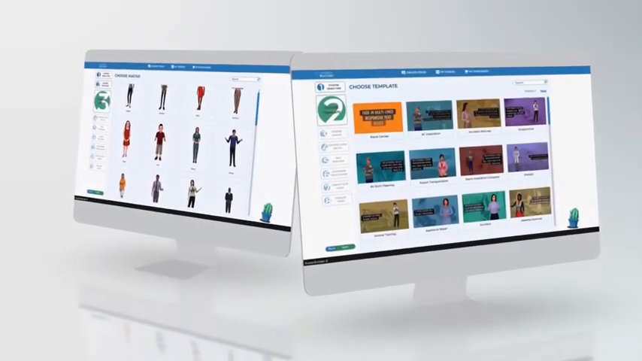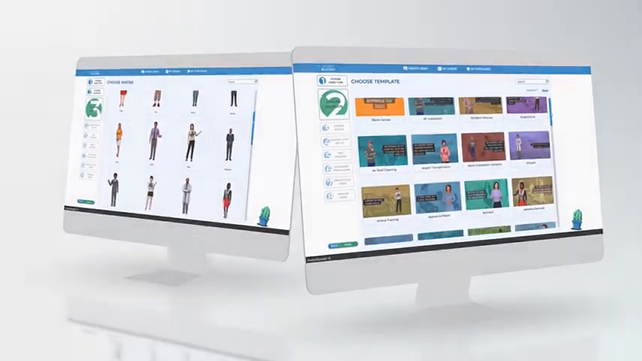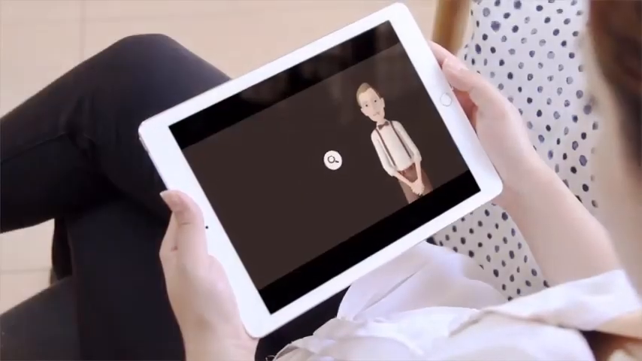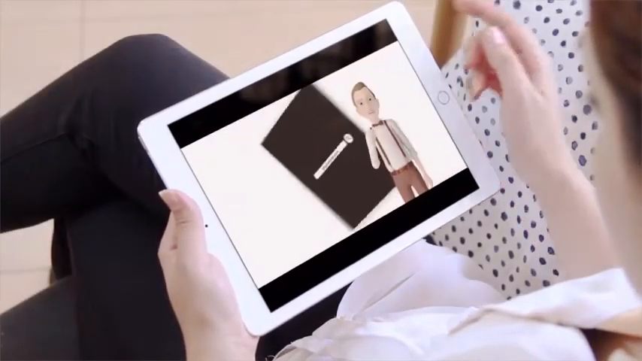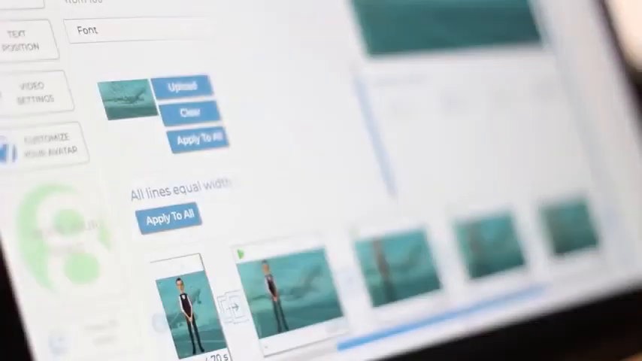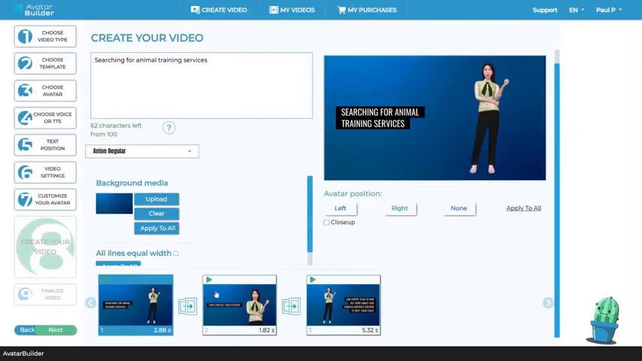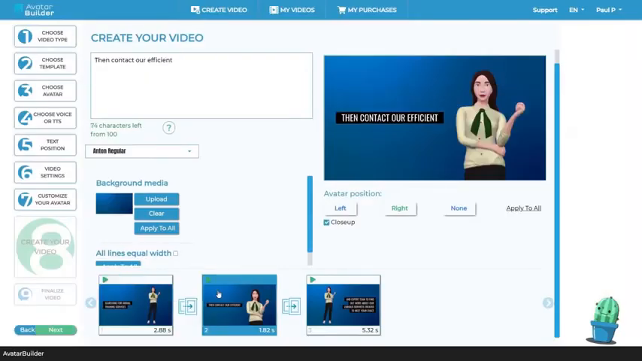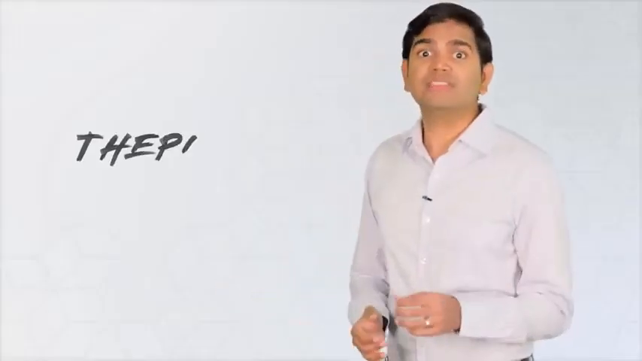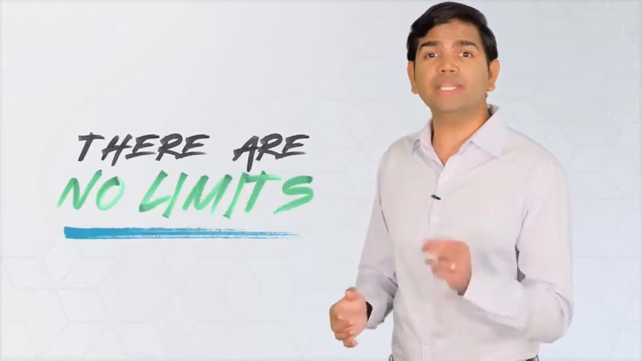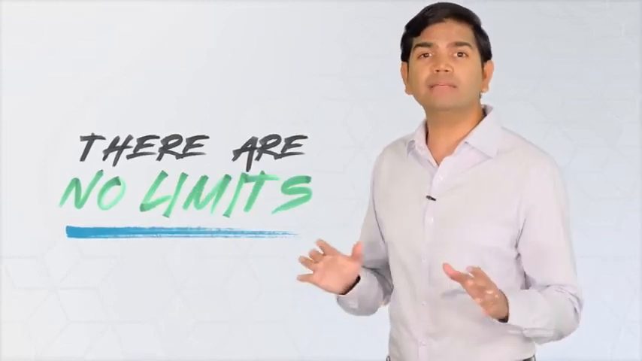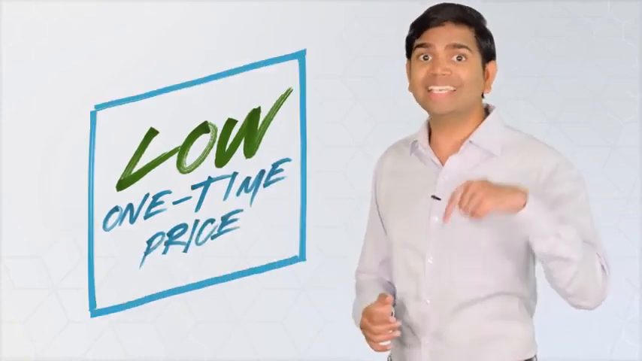Create the perfect video every time and keep your prospects glued to the screen till the end by personalizing your videos the way you like. Effortlessly change fonts, animations, backgrounds, and slide transitions to suit your needs with our intuitive, easy-to-use user interface. And the best part? There are no limits. You can create unlimited videos and get unlimited access to everything for a low one-time price on this page.